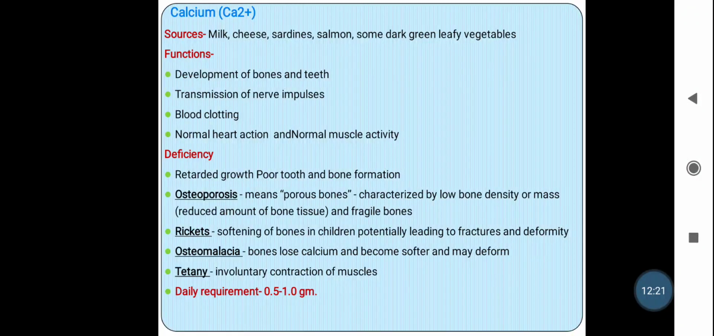different types of diseases. So the first one is retarded growth, poor tooth and bone formation. If there is a calcium deficiency, it leads to poor or retarded growth, then poor teeth and bone formation. Again, it leads to osteoporosis, which means porous bone. The bones become porous and it is characterized by low bone density or mass and fragile bones which get easily breakable.